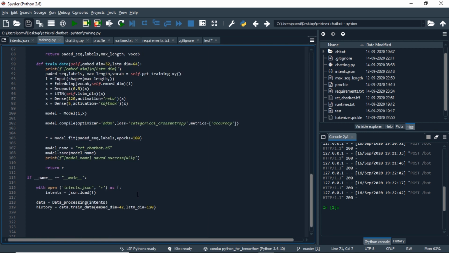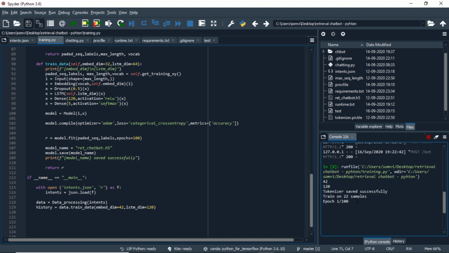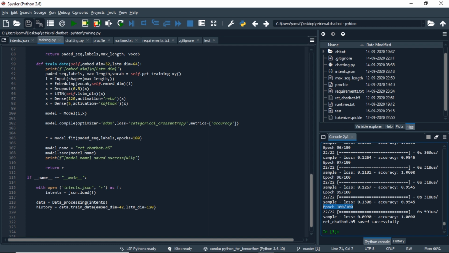We will open the intents.json file as intents, and we will provide it for the initialization of the object of the class data processing. As all our methods in the class are interrelated, we just have to use train data to process the data and train it. And as we discussed, we can give the embedding dimensionality and LSTM dimensionality, and at the end we will be getting the history argument of our model.fit. If we try to run this program, we can see here that it started training. It runs for 100 epochs as described in the model, and at the end we will save the model.